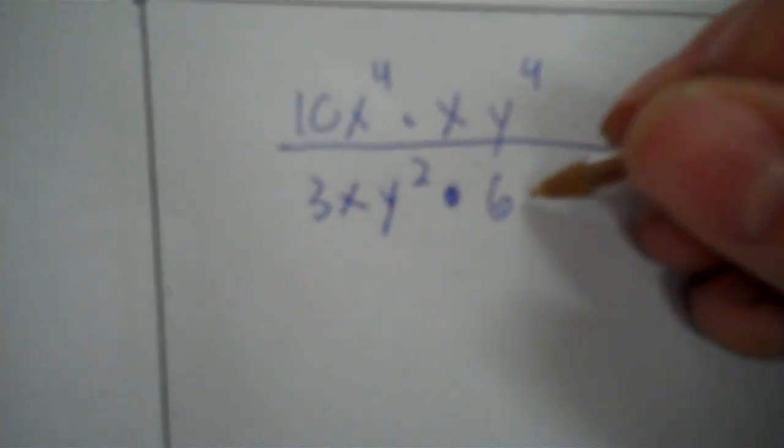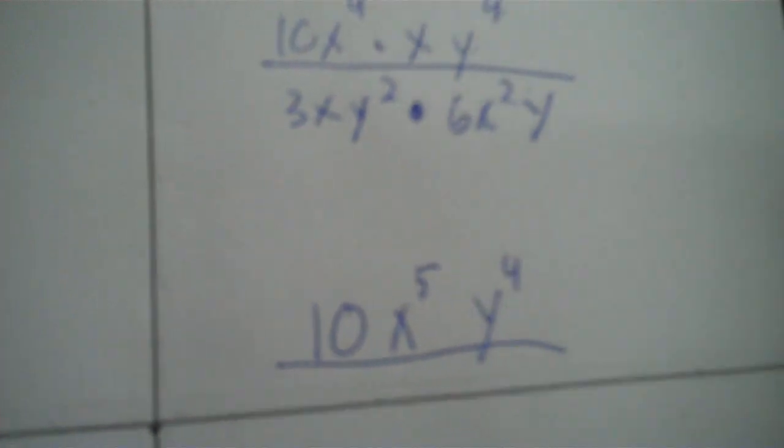You see a plus or minus inside that? Nope, don't parenthesize it. Bring it straight over. Then bring that straight over. So there's no parentheses like there was in the last problem. So now you go to this step here and simplify the outer. Now you got to simplify the top. You have a factor of 10, and that's the only coefficient you have. Then x fourth times x is x to the 5th, and then we have y to the 4th.